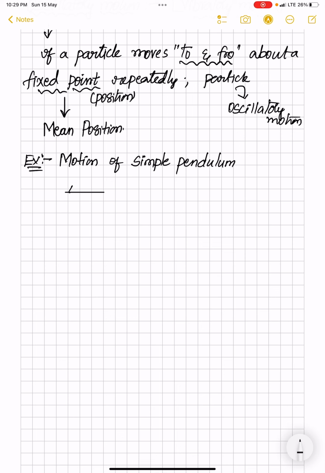To a roof, I have just attached a simple pendulum, having some length L. No need to mind all those other things. And this is your bob, and this position where it rests at center, or in equilibrium, we call your mean position. The other name for this mean position is the point of equilibrium.